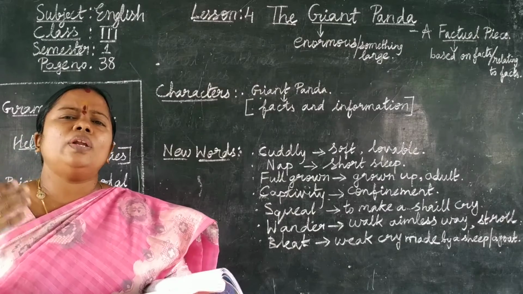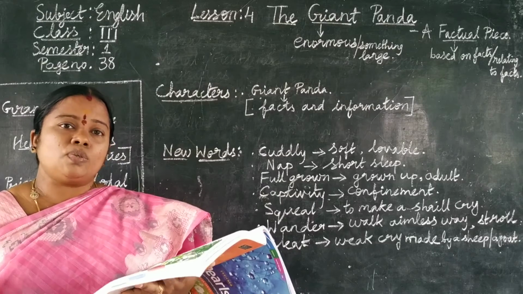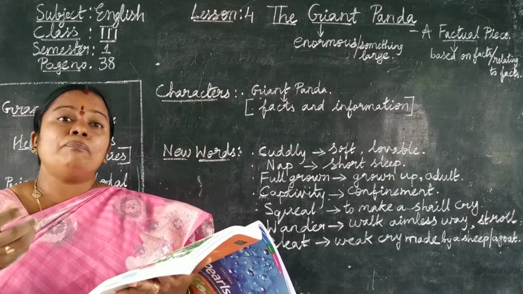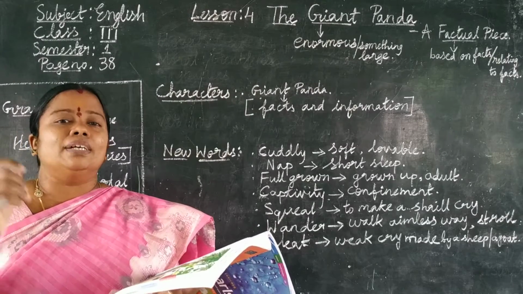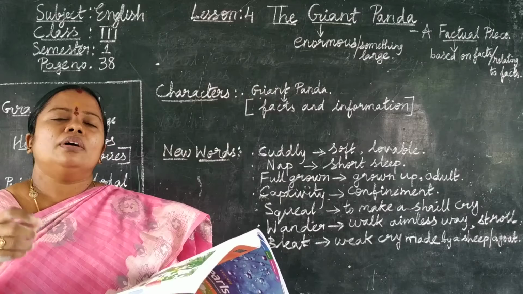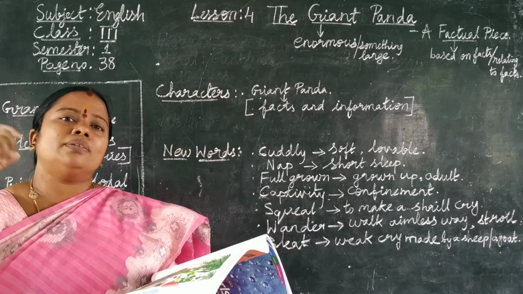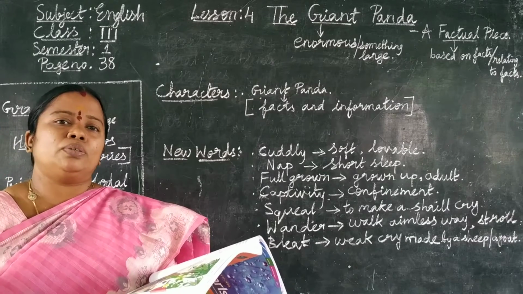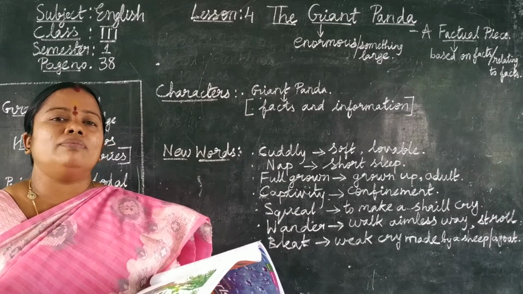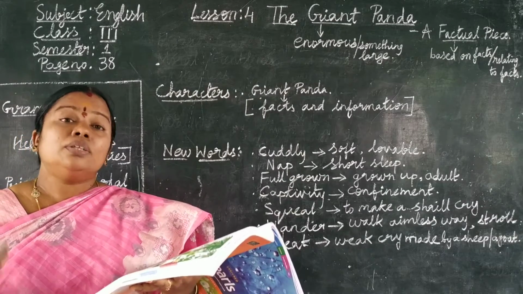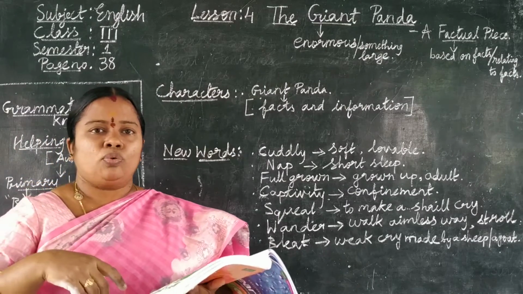So who are all the enemies of a panda, children? A leopard, a snow leopard, which can eat the baby panda. And what is the second enemy of the panda? Eagle. An eagle can take away a small cub from a tree where the panda has left the cub to take rest. And the humans hunt these pandas for their fur, okay, for their wool.